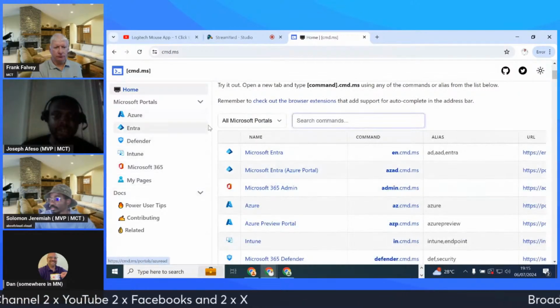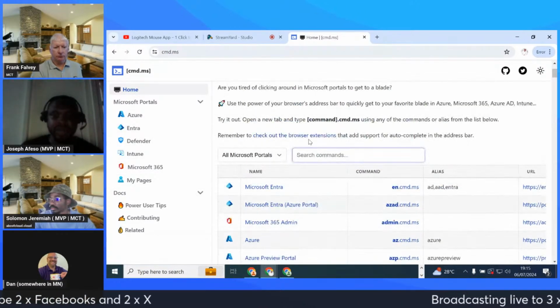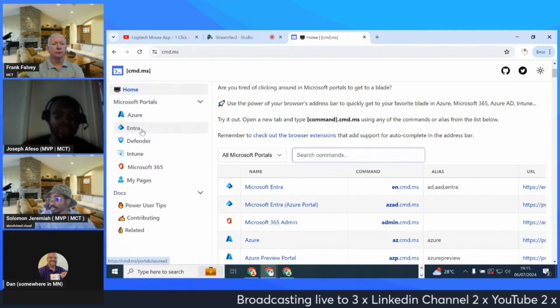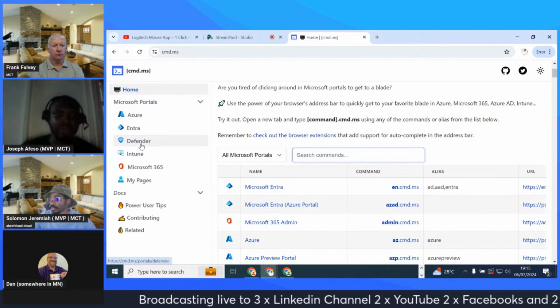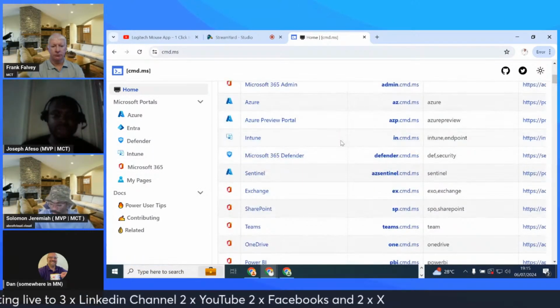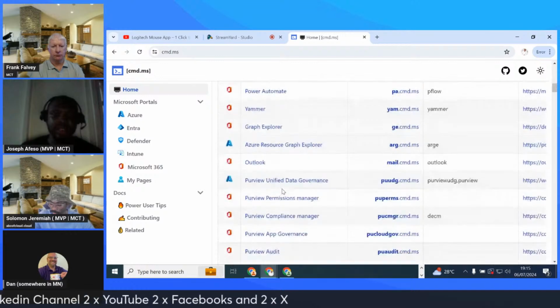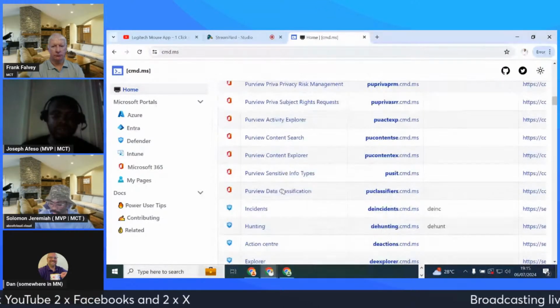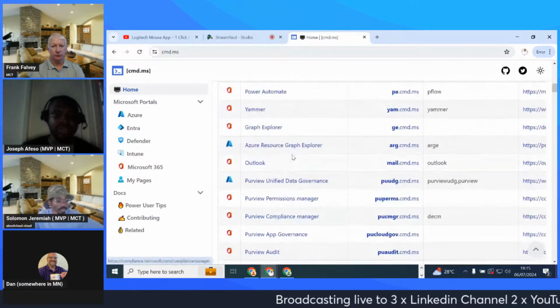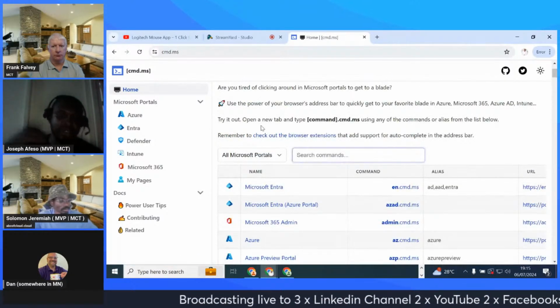have, right? If you look at here, if you do cmd.ms, we have the Azure, we have the Entra Admin Center, we have Defender, Intune, just name them. This is one of the central locations where you can easily navigate without having to know the URL and go into places before you navigate to where you want to go to.